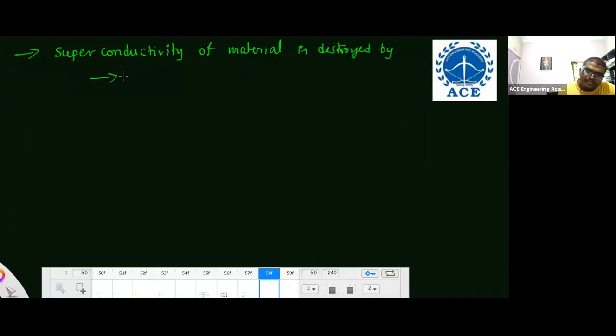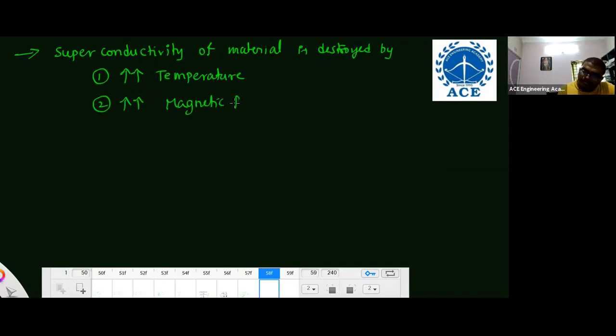Another property of the superconductor: how can we destroy the superconductivity of a material? One is increasing temperature. Second is increasing magnetic field. Third is increasing current. By using these three parameters, we can destroy superconductivity.